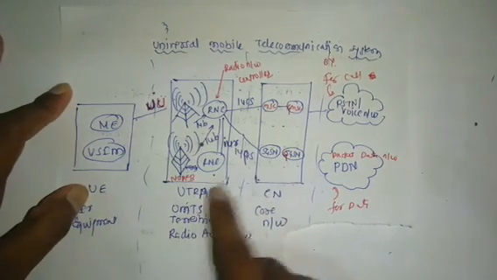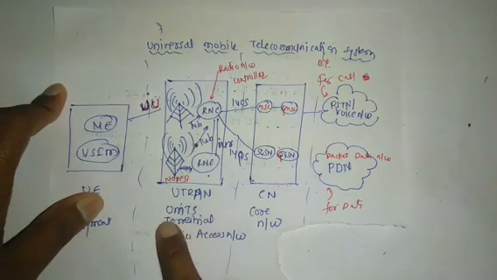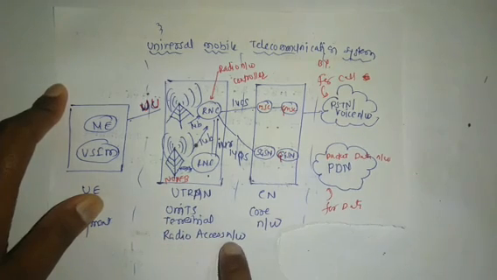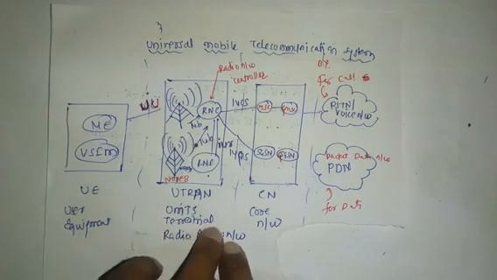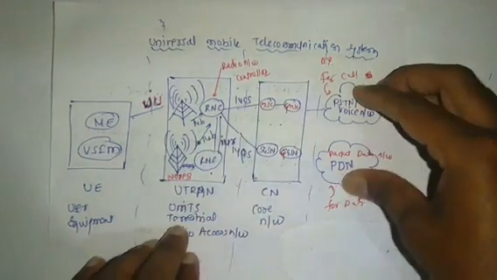There are three major blocks: UE, UTRAN, and CN. UE stands for user equipment, UTRAN stands for universal terrestrial radio access network, and CN is the core network, and this is the main major term.